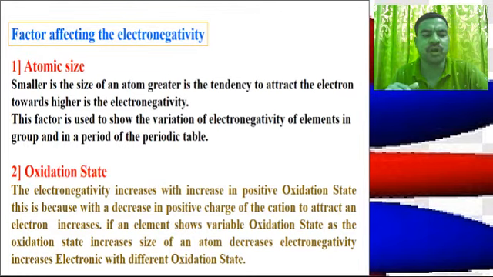This is because with the increase in positive character, the tendency to attract an electron increases. If the elements show variable oxidation state, as the oxidation state increases, the size of the atom decreases, and hence the electronegativity increases. The electronegativity varies with different oxidation states.